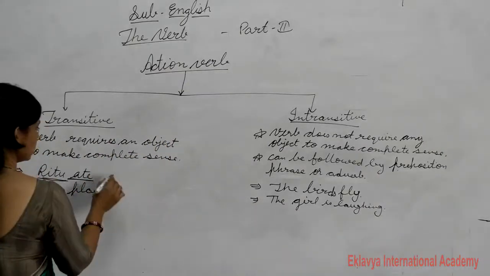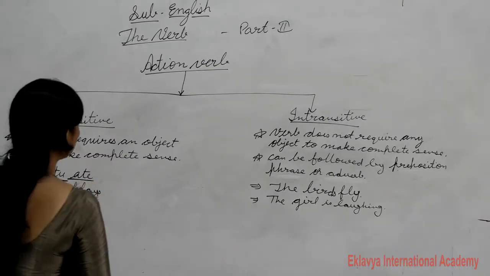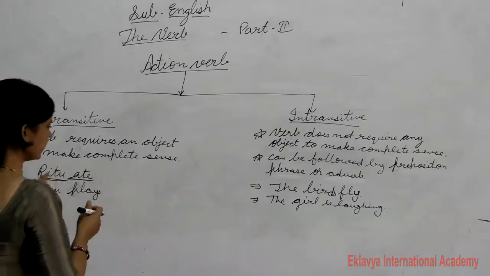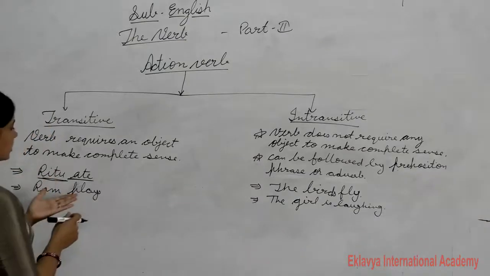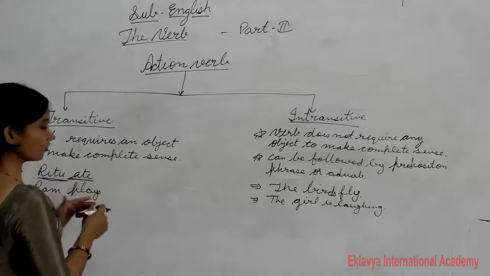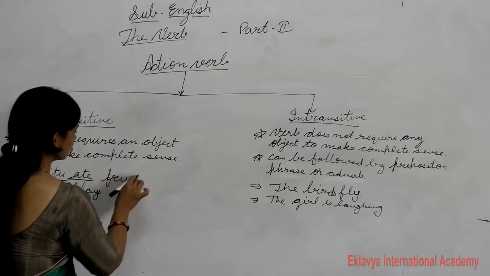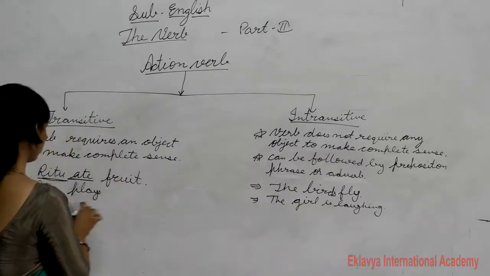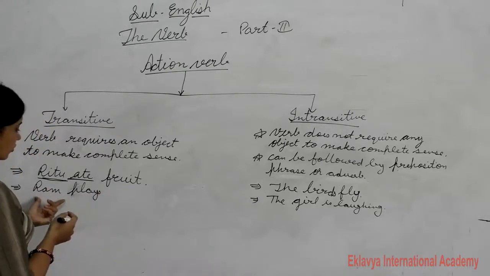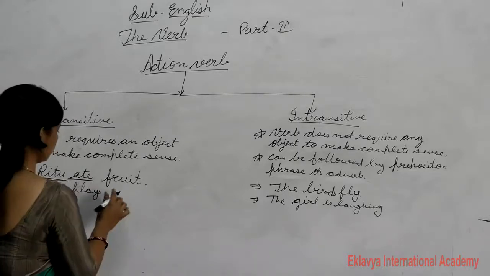Okay, so let's see the first one: Ritu ate. Here the sense is incomplete, because with "Ritu ate" you really want to know what Ritu ate. So you have to write what Ritu ate: Ritu ate fruits. Then Ram plays. What does Ram play? Here too you want to know what Ram plays. Then it means Ram plays cricket.